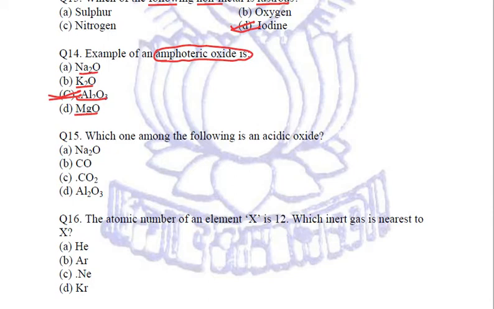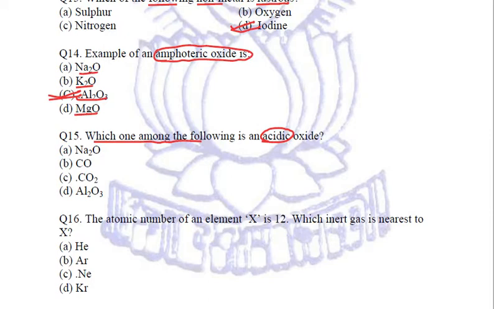Fine. Next, which one among the following is an acidic oxide? Now we know that only the oxides of non-metals can be acidic. Sorry, non-metals can form acidic as well as neutral oxides.